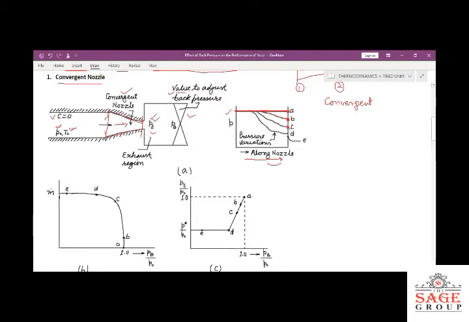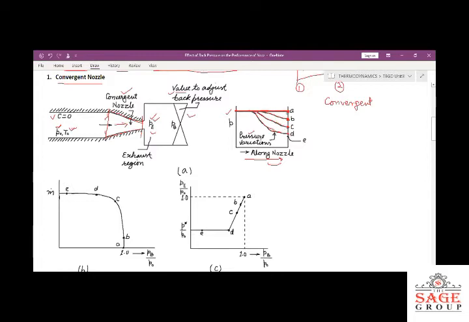If we further reduce the pressure, following this curve C, further velocity will increase, but still there will be subsonic flow. And if we follow this D, further reducing the pressure, we get this steep curve because it is showing the pressure variation. On further reduction of the pressure, the velocity will increase further.